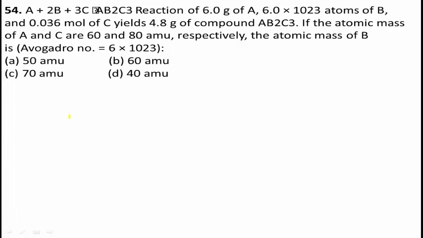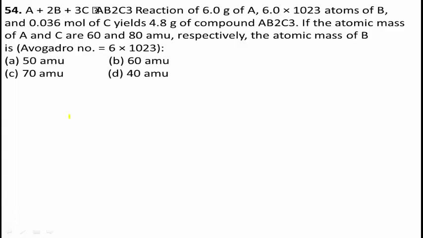If the atomic mass of A and C are 60 and 80 AMU respectively, the atomic mass of B is? The Avogadro number is given here, 6 into 10 to the power of 23.